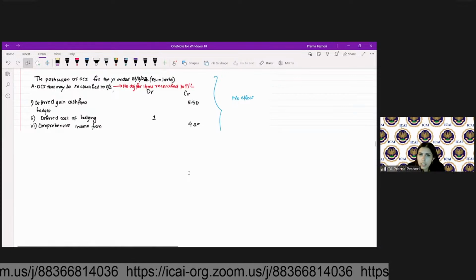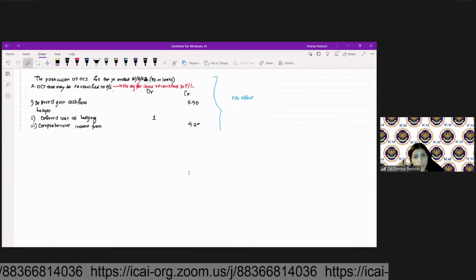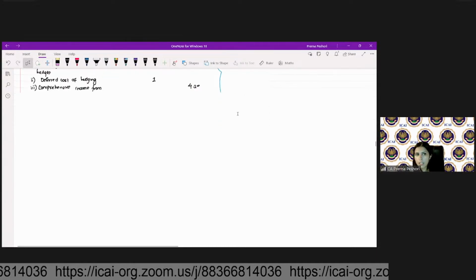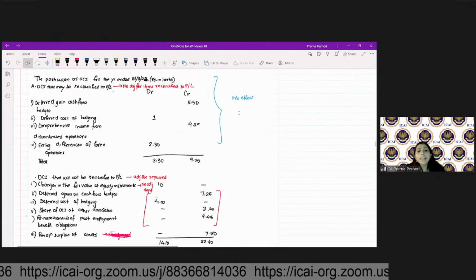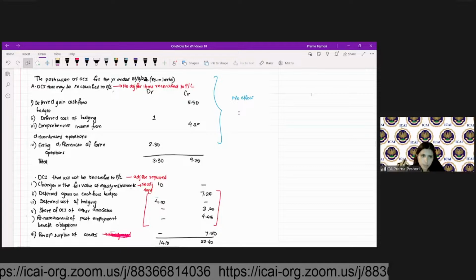Are we clear? Yes. So you have to only make the adjustments for the OCI that will not be reclassified to P&L. Are we clear? Yes. Next is OCI that will not be reclassified to P&L. So for that, we need to make the adjustment.